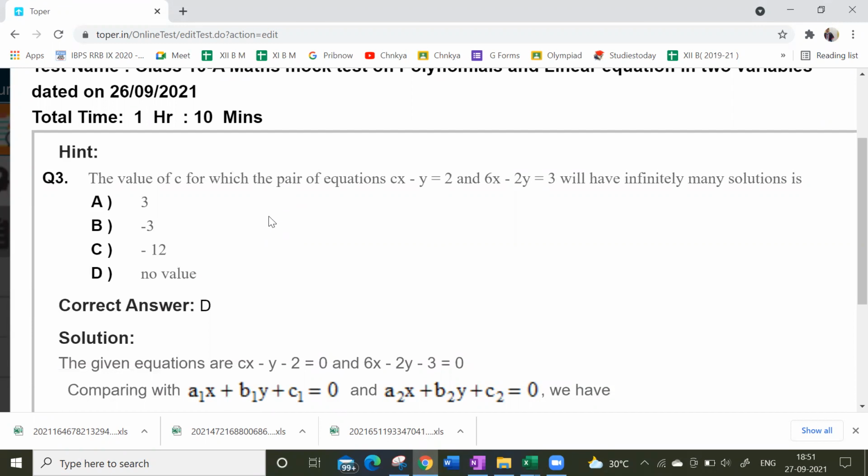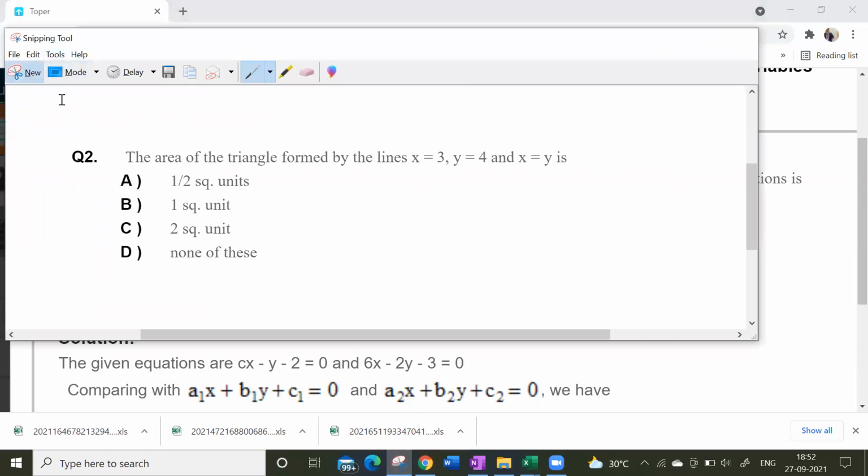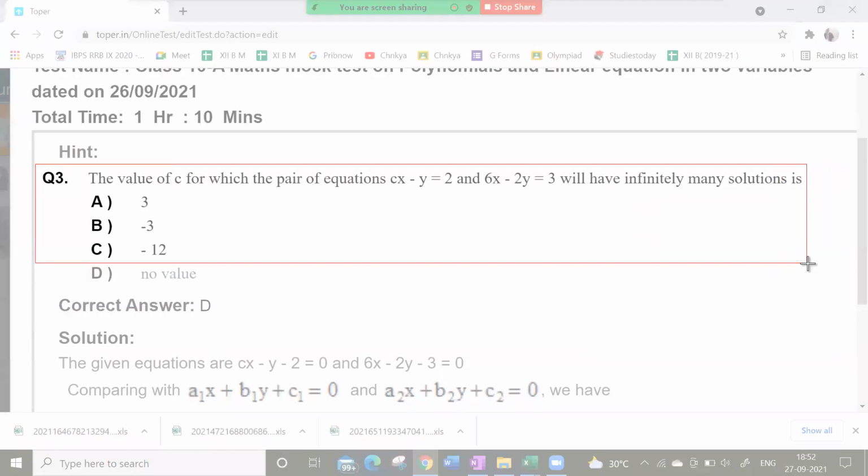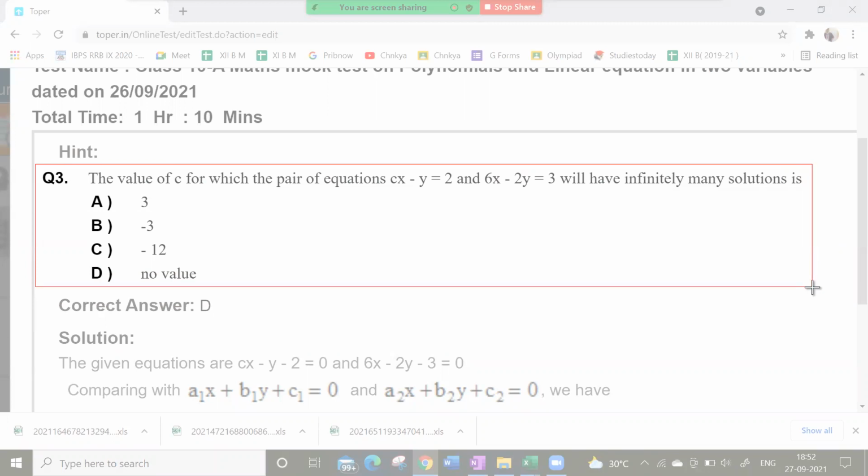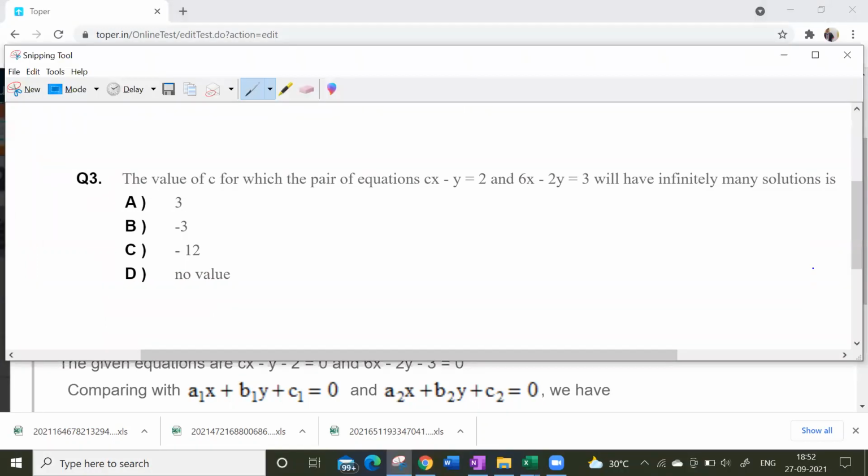Sir, can you once solve it? Acha, this is also you are getting wrong. No problem. But sir, it says an option is there for no value, and that's correct. One second.